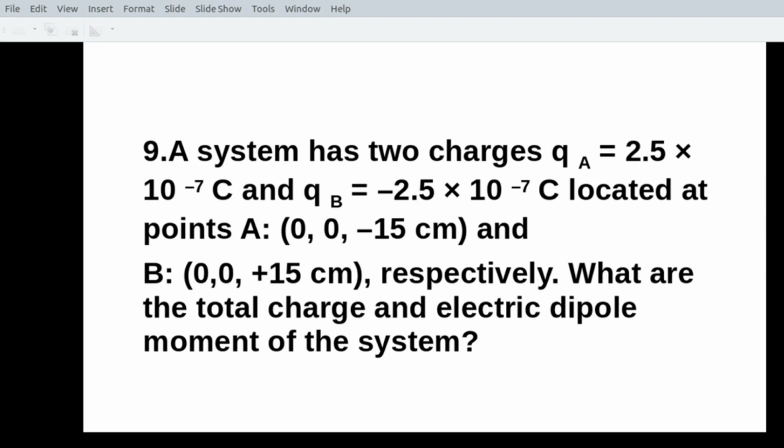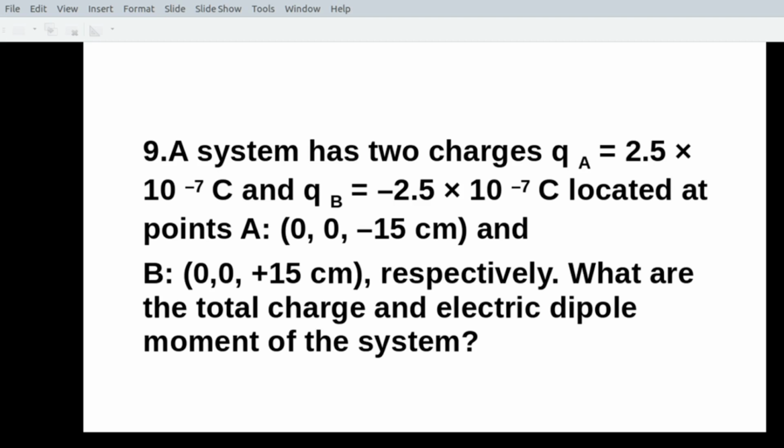Is it along an axis? Is it along the x-axis? No, because the x-axis coordinates are 0, 0. Is it along the y-axis? Of course not, the coordinate is 0 for A, and for B also it is 0. Now see the coordinates of the z-axis. It is minus 15 centimeter.